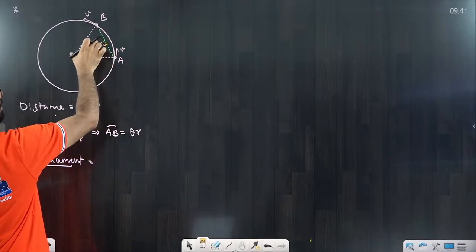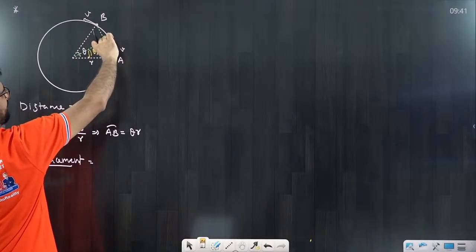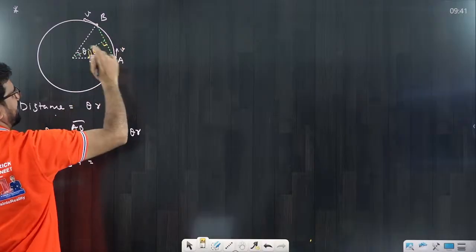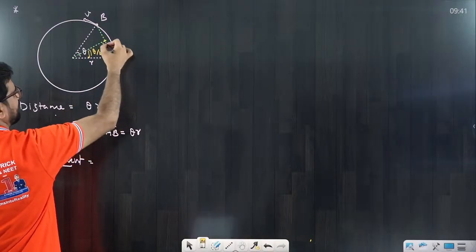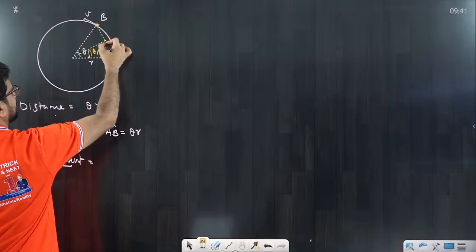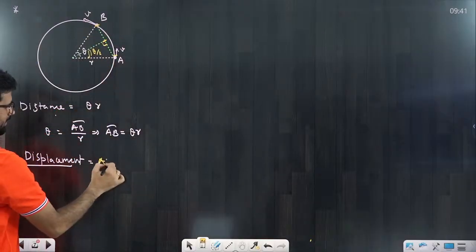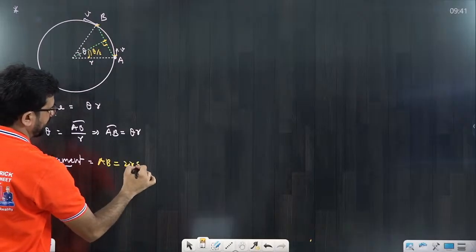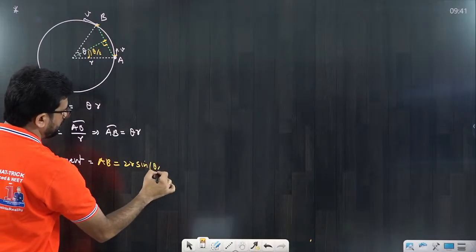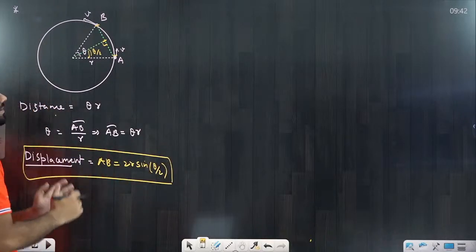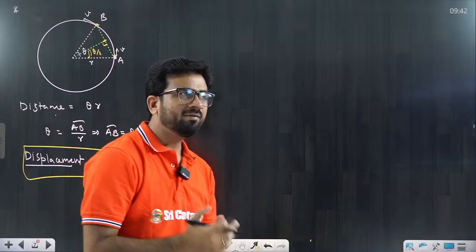Along theta we call cos, perpendicular to theta we call sine. This is R cos theta by 2. This is R sin theta by 2. We require this distance, that means R sin theta by 2. Similarly, this is also the same, R sin theta by 2. That means total distance AB is equal to 2R sin theta by 2, that we call displacement. So what is distance, what is displacement? It should be very, very clear to you.